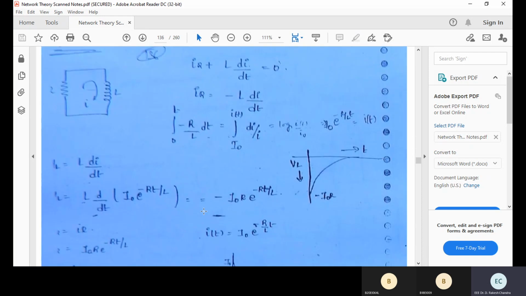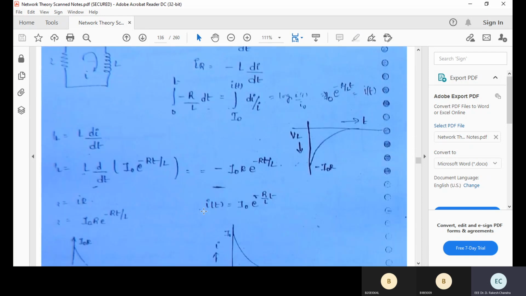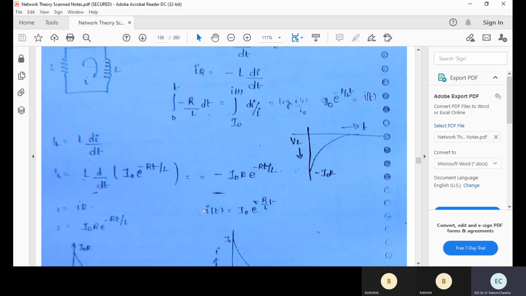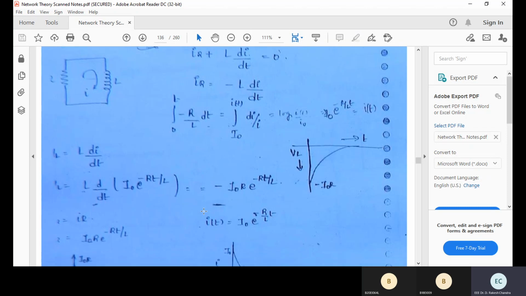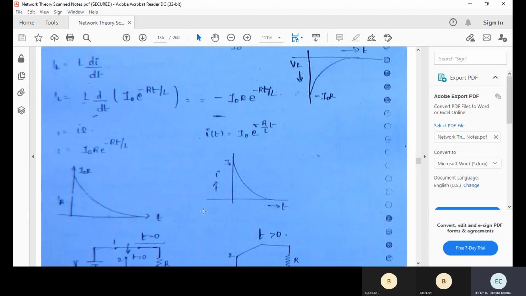If you solve the differential equation, you will get the current response of the circuit: I of t is equal to I0 into e to the power of minus R by L into t. If you go through the initial conditions, the current through the inductor is already known. If you solve the differential equation with the initial conditions, finally I of t is equal to I naught into e to the power of minus R by L into t. This will be the response.